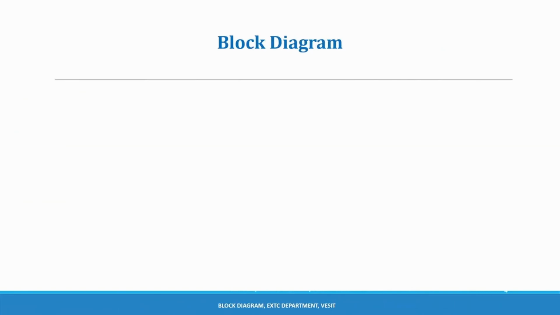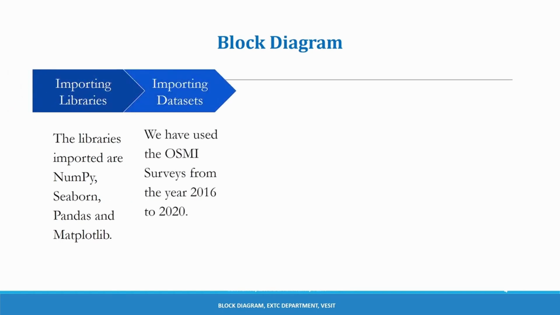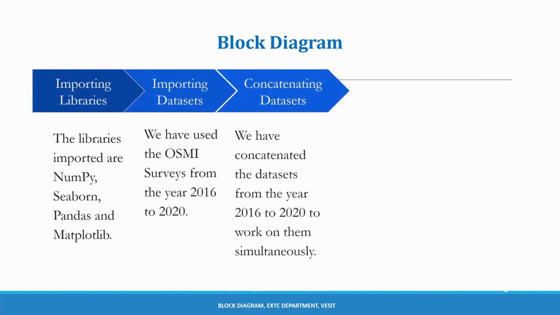So moving on to the block diagram, where we have 5 major steps. First is importing the libraries, in which we include NumPy, Seaborn, Pandas, and Matplotlib. Next step is importing the data set, where we have used the OSMI survey data set, that is the open source mental illness surveys from the year 2016 to the year 2020.